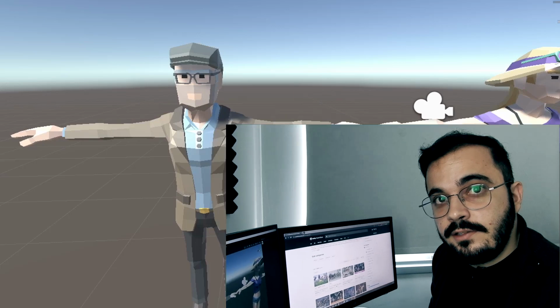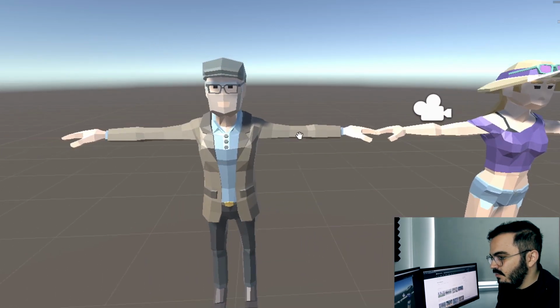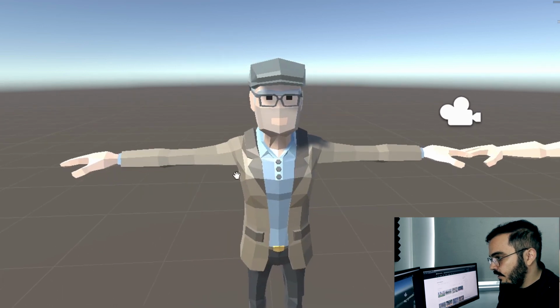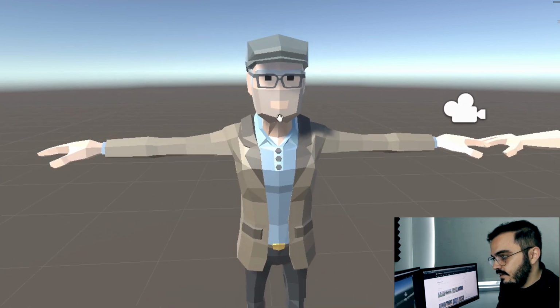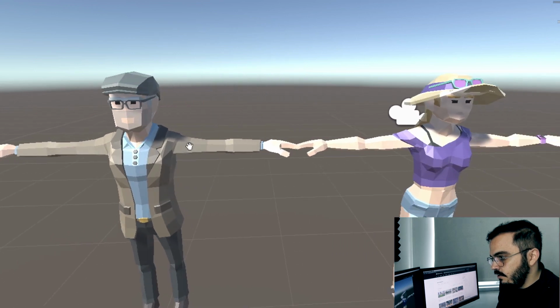Okay, so I have this asset with polygon characters. There are some interesting personalities here, so I'm going to have to go through some of them to choose the one that is perfect for our AI assistant designer, you know? It needs to capture its entire purpose. So here, for example, we have this old dude. He has a nice hat, but I don't think he's gonna cut it for a designer. So let's move on to the next.